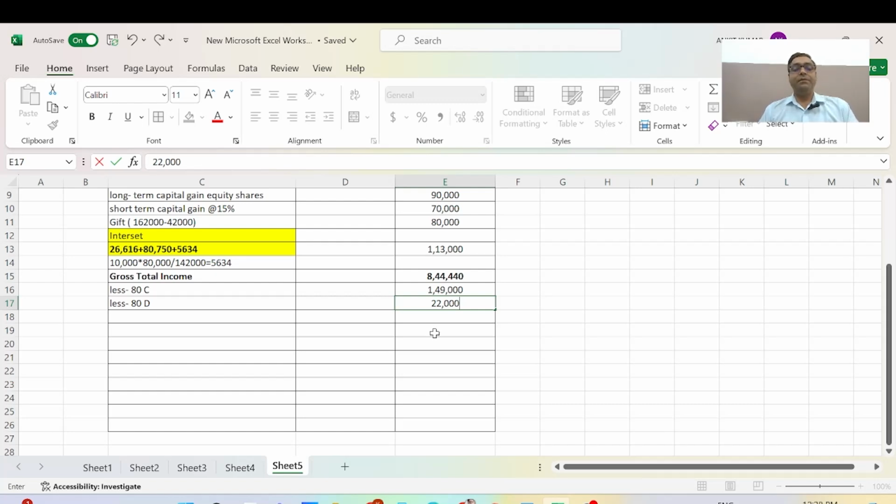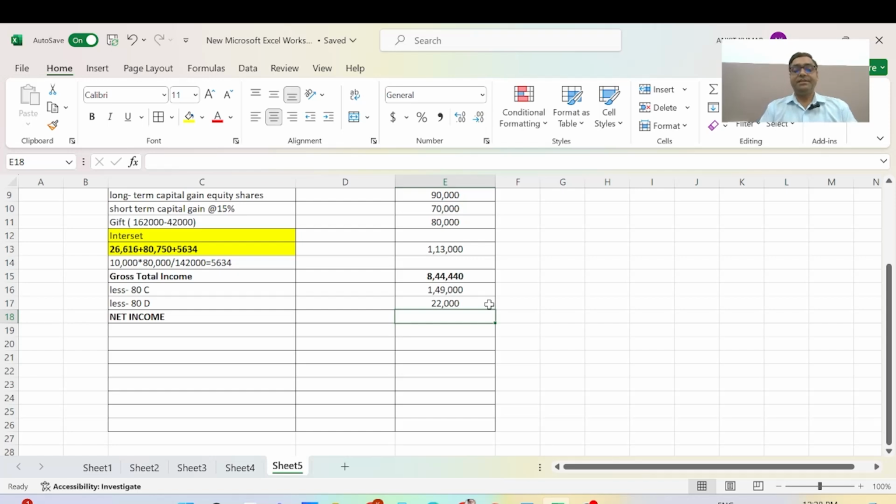And now it is our total income. Now we will calculate the net income. Net income is 8,44,440 minus 1,49,000 and minus 22,000.